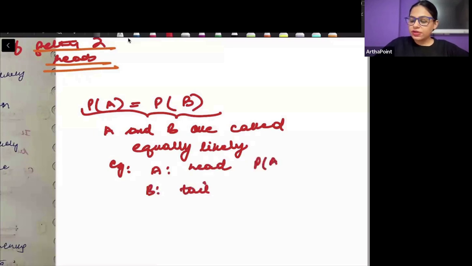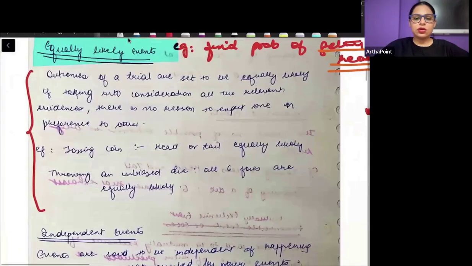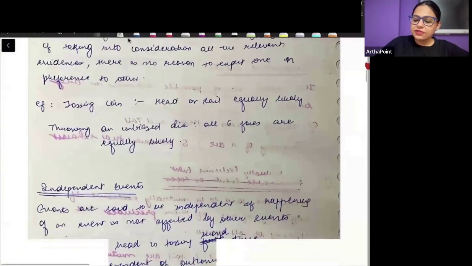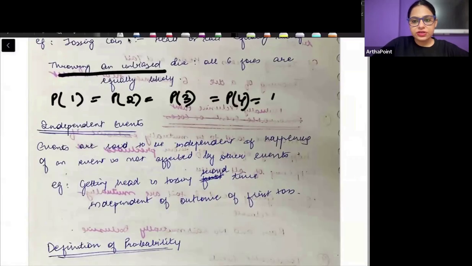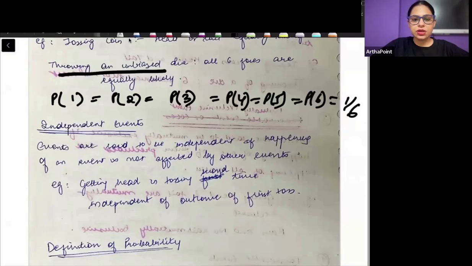So probability of A is half and probability of B is also half. So A and B can be called equally likely events. Similarly, when you throw a dice, the probability of getting 1, 2, 3, 4, 5, 6 is all equal to each other and it is equal to 1 by 6. So these are all equally likely events. The probability should be equal in this case.